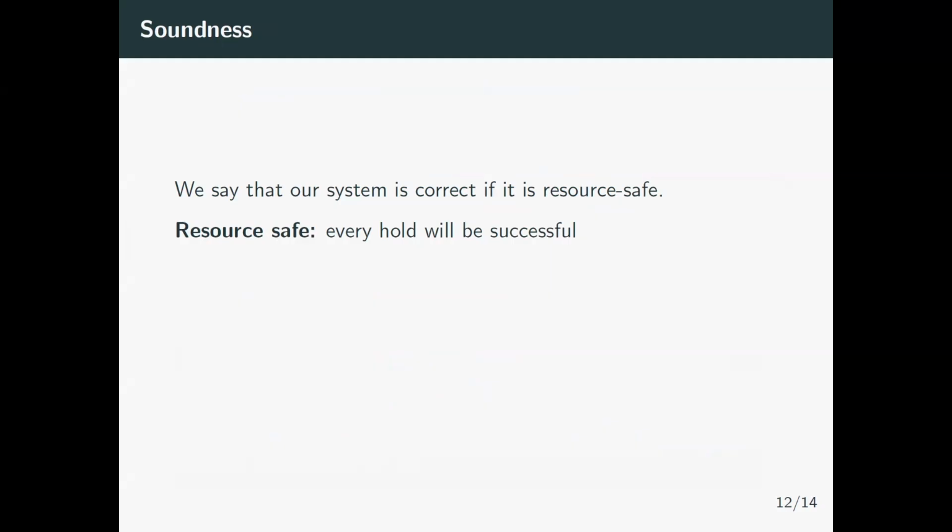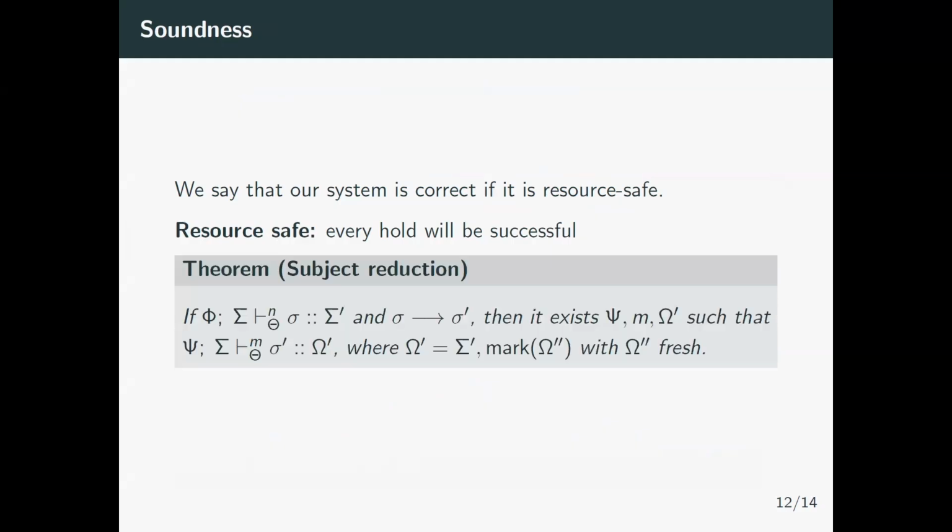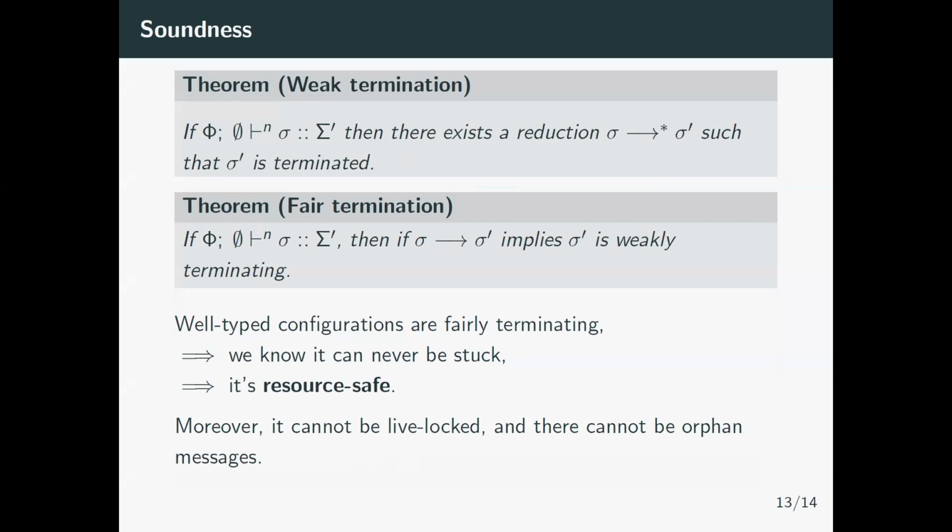And the strategy we use to prove that our system is sound is first to show subject reduction and the preservation of the futures that we require, or dependency on futures. And then we show that for every configuration that depends on no futures, there is a path towards termination. Once we have subject reduction and this weak termination, we can show that if we don't depend on any external futures, no matter what step we take, there will still be a path toward termination.